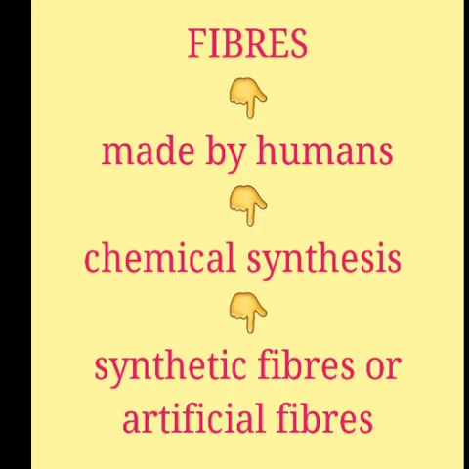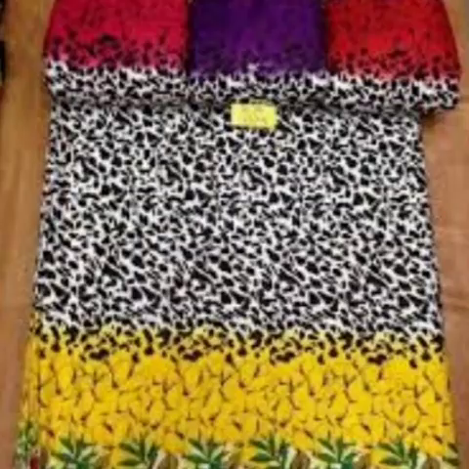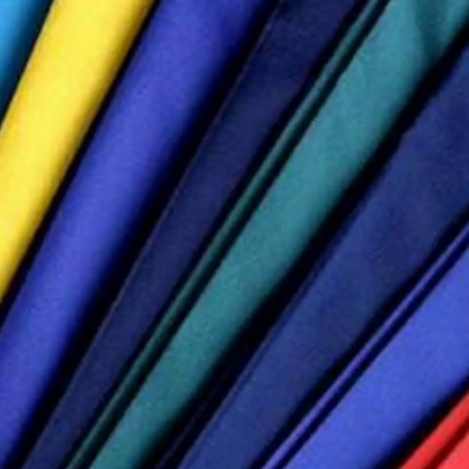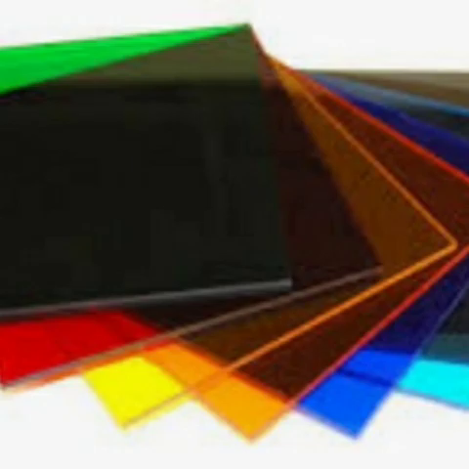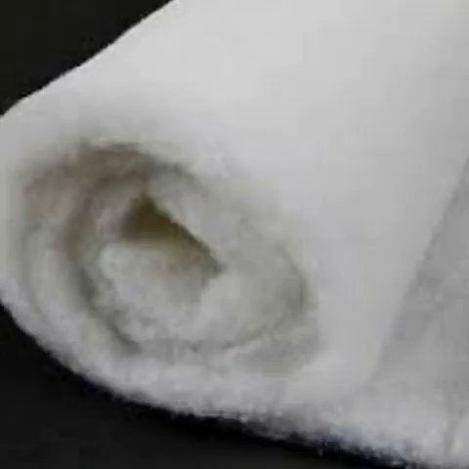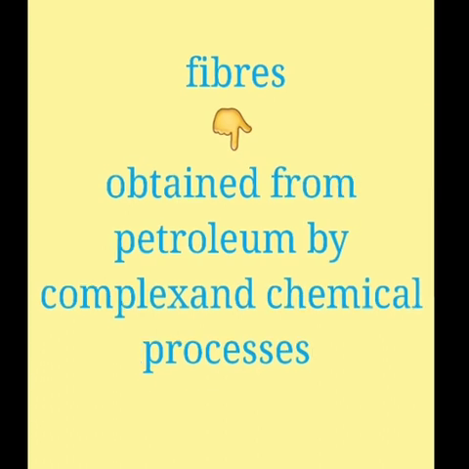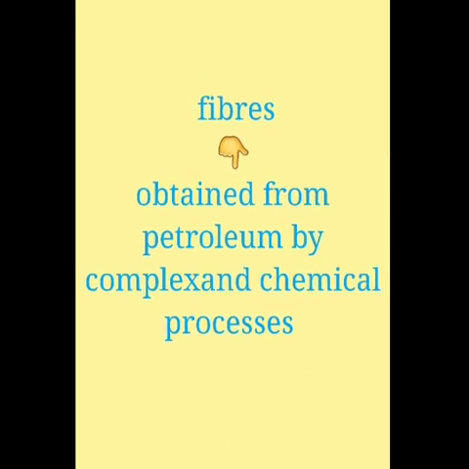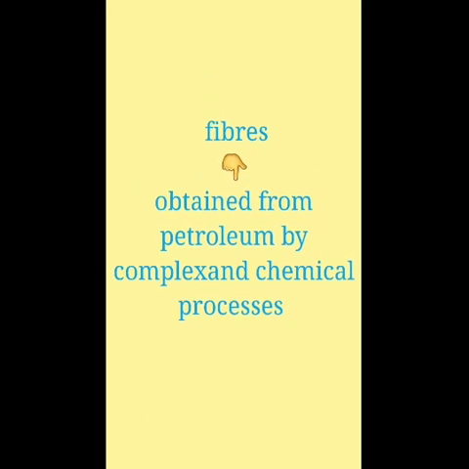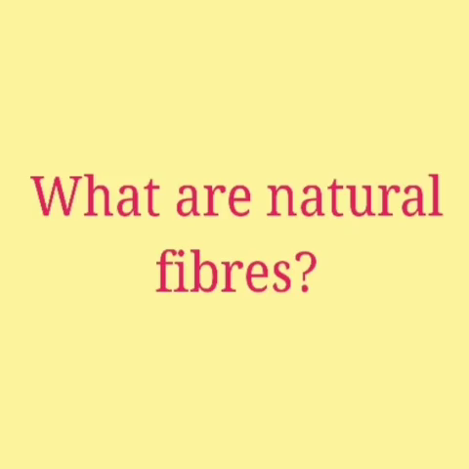Fibers made by humans by chemical synthesis are called synthetic fibers or artificial fibers. Rayon, nylon, acrylic and Dacron are examples for artificial fibers. These fibers are obtained from petroleum by complex chemical processes.